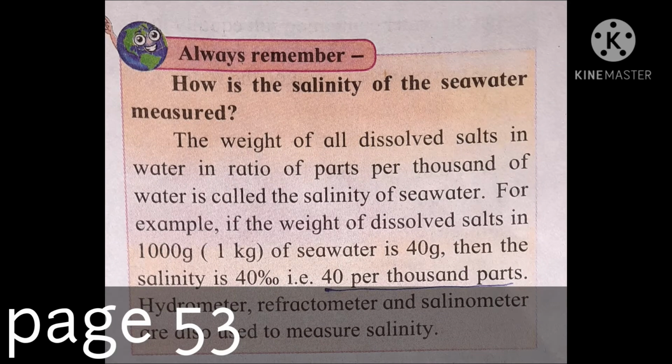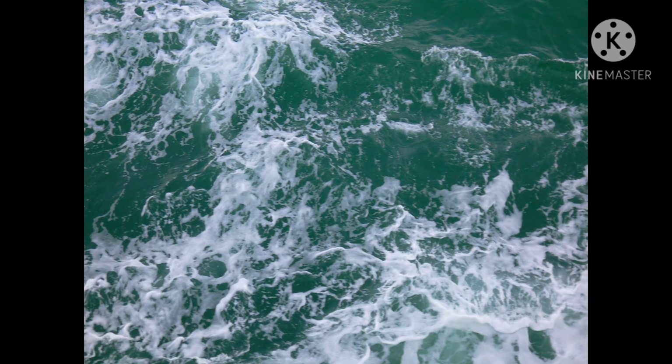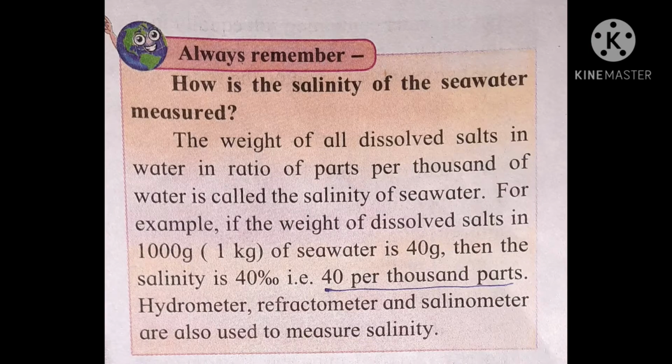Always remember, what is meant by salinity of water? Children, the weight of all dissolved salt in water in ratio of parts per thousand of water is called the salinity of seawater. For example, if the weight of dissolved salt in 1000 gram, that is 1 kg of seawater is 40 gram, then the salinity is 40 per 1000 parts.